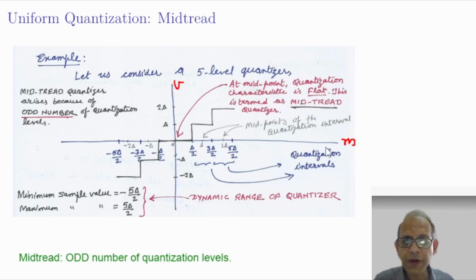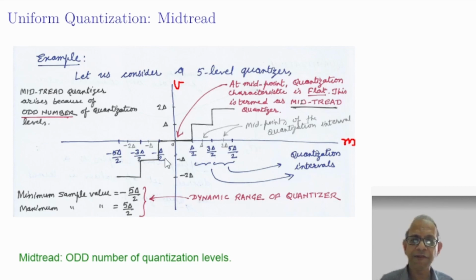So whenever m takes a value in the range, for example -delta by 2 to delta by 2, its center point 0 is the corresponding quantized level. If a value falls between delta by 2 to 3 delta by 2, all those infinite possible values are assigned a single quantization level, delta, as shown here. So the center point of any interval is taken as the quantization level.